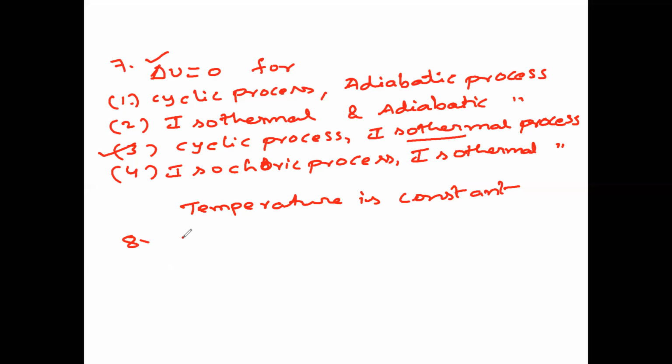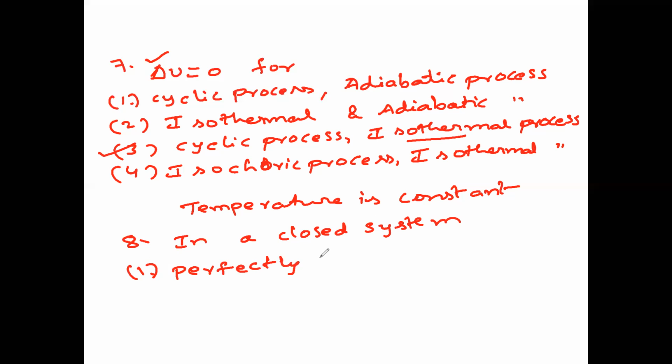In a closed system, which option is correct, we have to see. Option 1, perfectly sealed. Second, perfectly insulated.